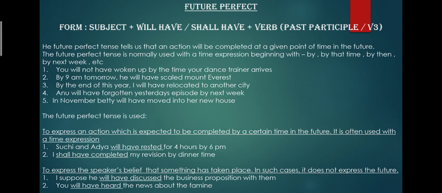Then we come to future perfect. The form of future perfect is subject plus will have, shall have plus verb which is past participle form, that is V3. The future perfect tense tells us that an action will be completed at a given point of time in the future. The future perfect tense is normally used with a time expression beginning with by that time, by then, by next week, etc.